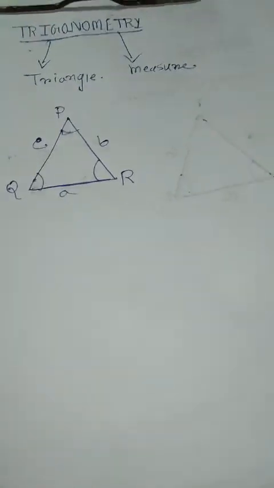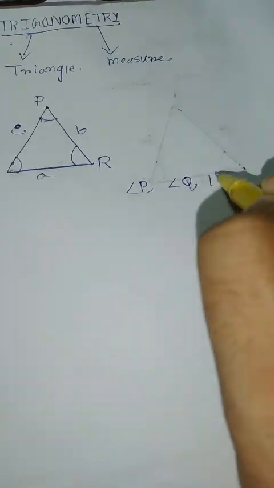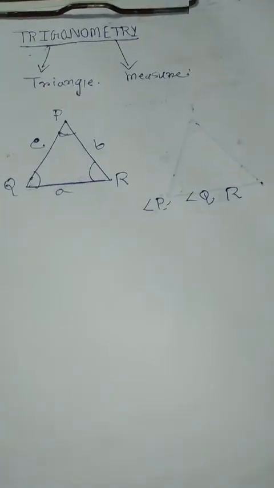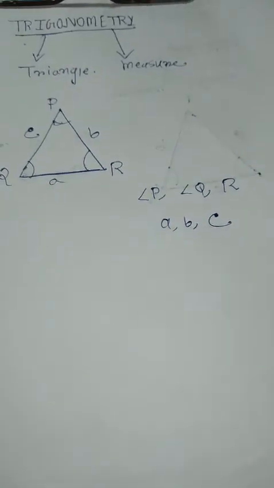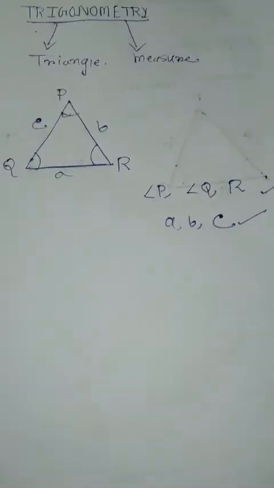We can measure the angles P, Q, R or find the lengths of the sides, which are A, B, C. These are the only 6 things that deal with trigonometry, which are the 3 sides and the 3 angles.